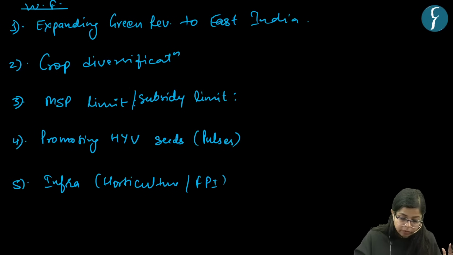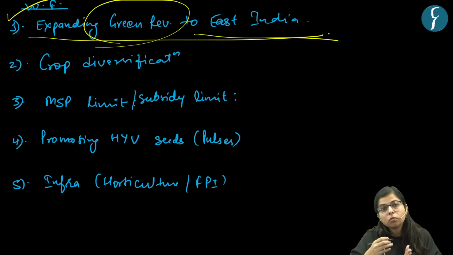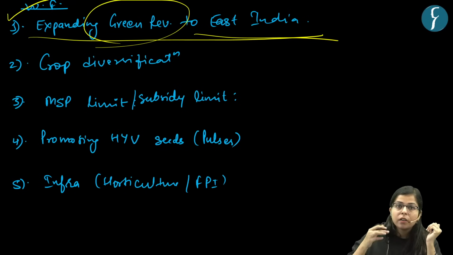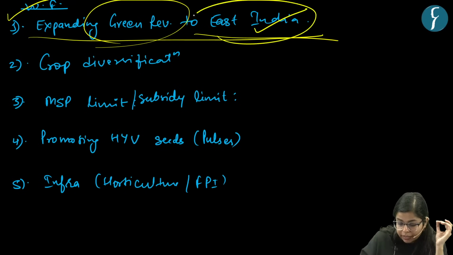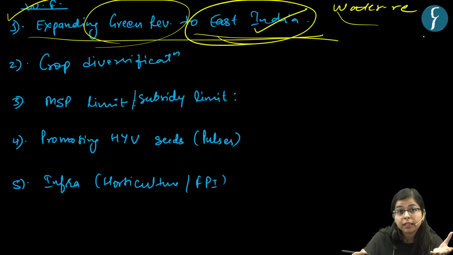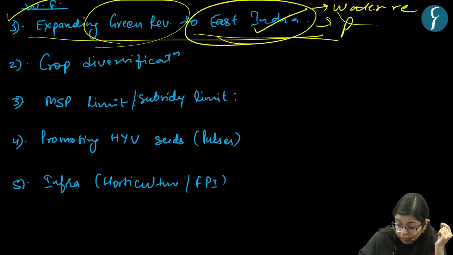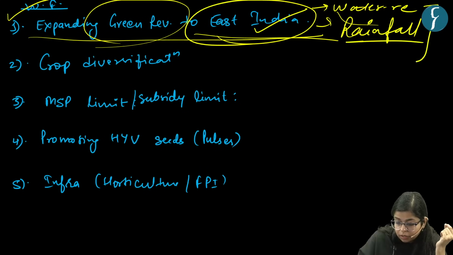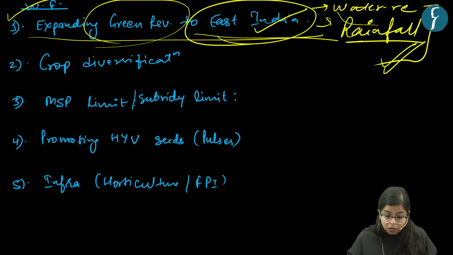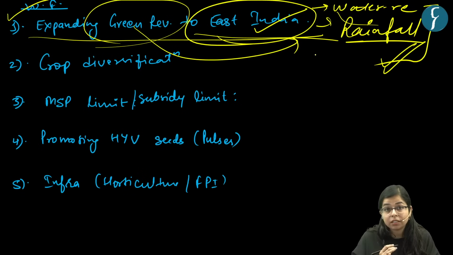So let's see what could be a way forward in this regard. The first thing could be expanding the green revolution to eastern Indian states, eastern India. Now, if we talk about East India, these states are also rich in water resources, right? Basically, due to the Ganges river system, River Ganga and its tributaries. One more important factor is rainfall. The states in eastern India benefit from ample and sufficient rainfall, right? So the green revolution should be expanded to these eastern Indian states.